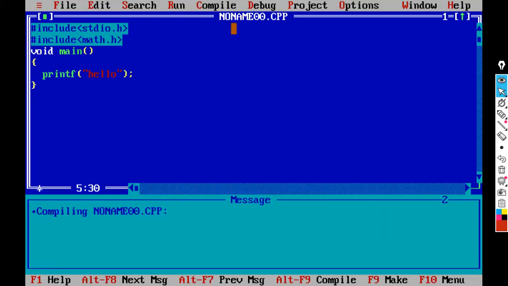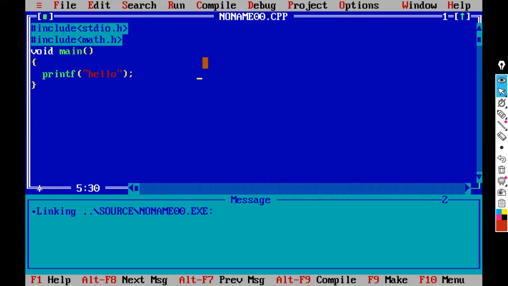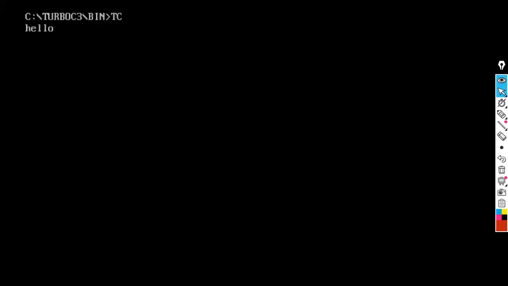Okay, successfully compiled. If you want to run this, in the run menu, Control F9 is the shortcut. The run option is there. It is running and hello is printed on the output screen. To see the output screen, in the window menu, the user screen option is there. The shortcut is Alt F5. Press Alt F5. It is displaying the output as hello there. Observe.